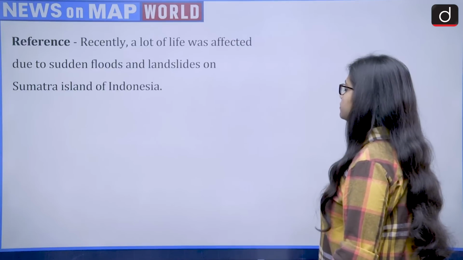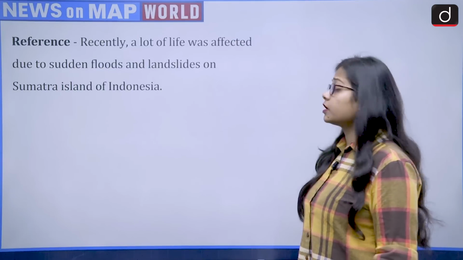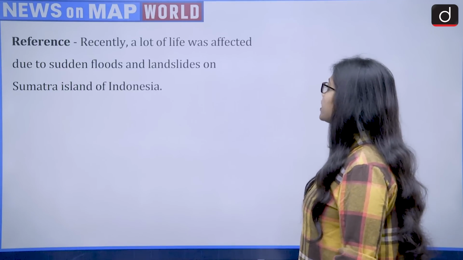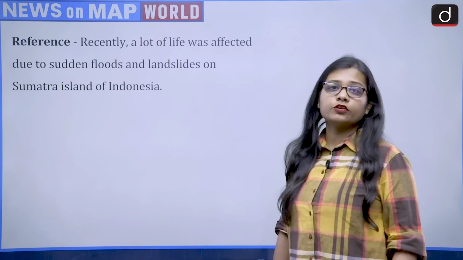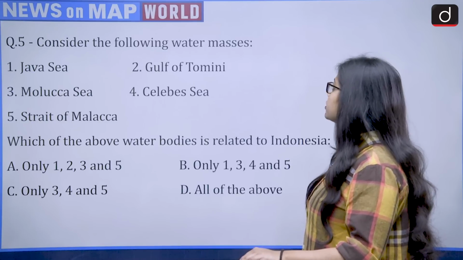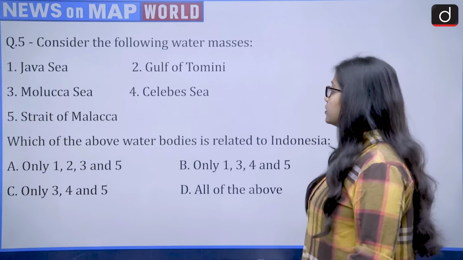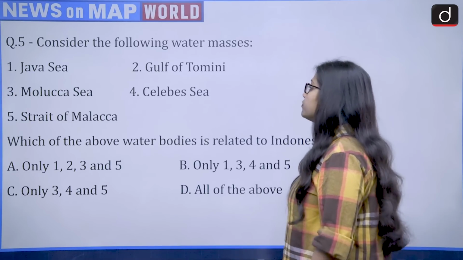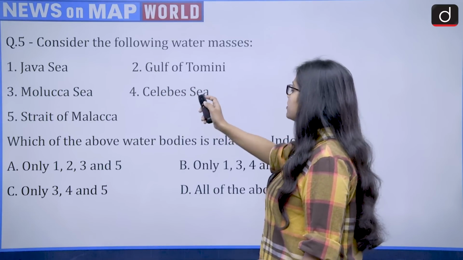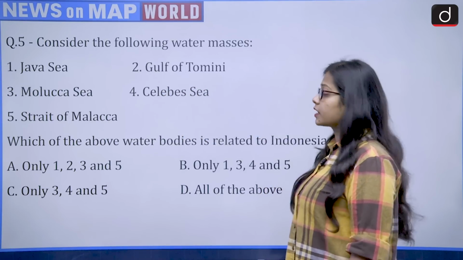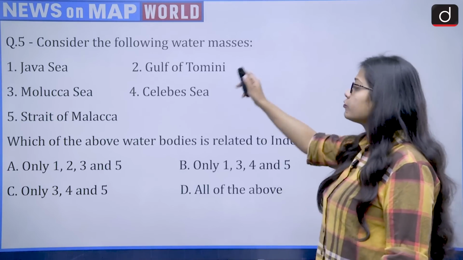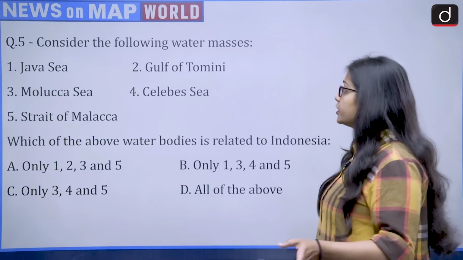The next question. The reference talks about how recently a lot of life was affected due to sudden floods and landslides on the Sumatra Islands of Indonesia. Now this brings Indonesia to the news. The question is, consider the following water masses, and there are 5 given: Java Sea, Gulf of Tomini, Molucca Sea, Celebes Sea and the Strait of Malacca. Which of the above water bodies is related to Indonesia? So out of all, which are related to Indonesia?